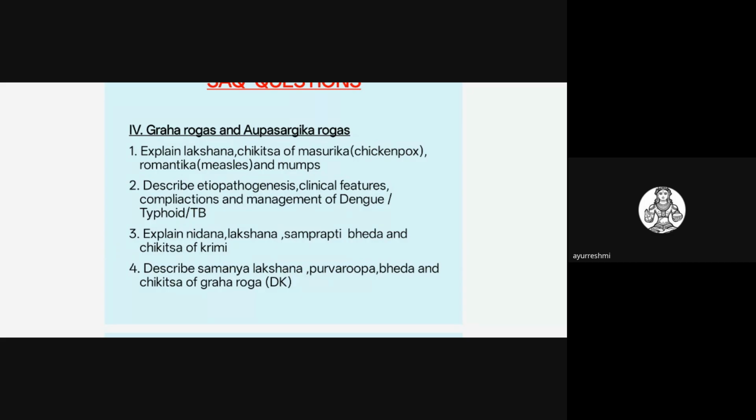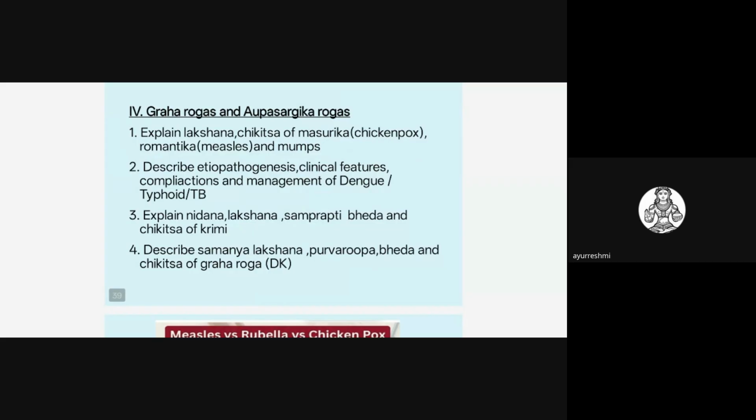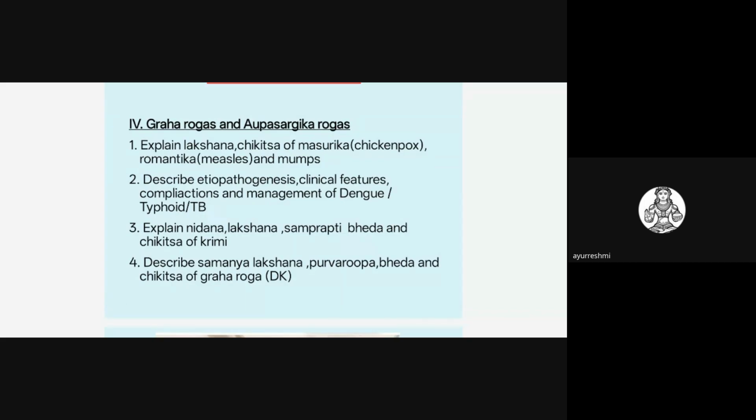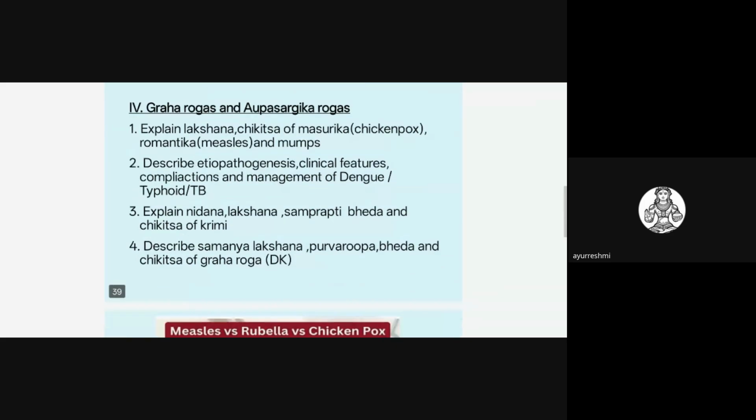A very important topic is the Krimi Rogas. Explain the Nidana, Lakshana, Samprapti, Bheda, and Chikitsa of Krimi, a frequently asked question. Related to the common grahas classified under the desire to know syllabus point, they may not ask an SAQ, but they may ask some MCQs. Krimi Roga is the very favorite question on this topic, or they may ask chicken pox, mumps or dengue fever. So concentrate on these topics.